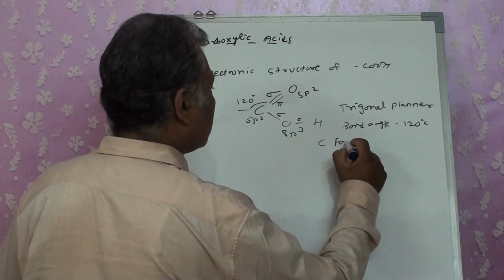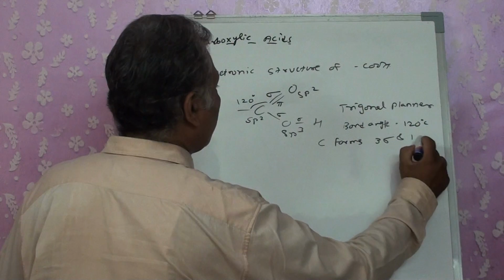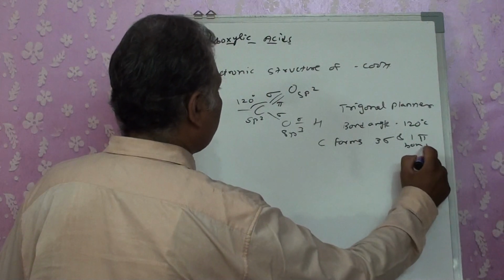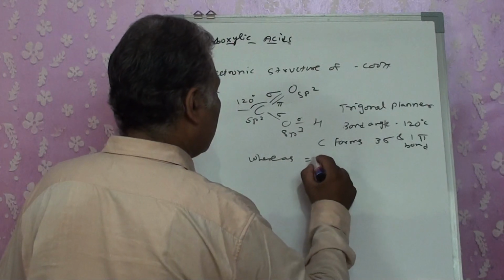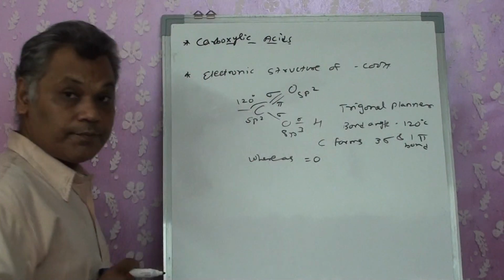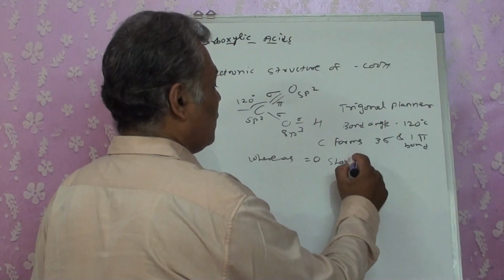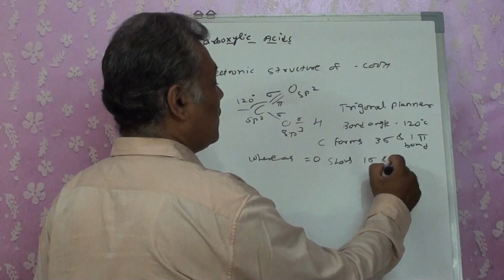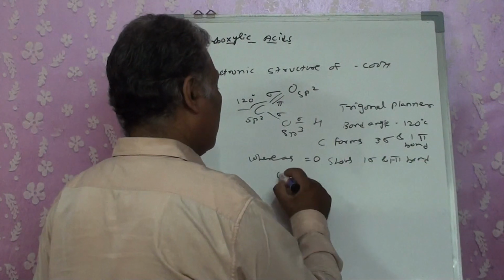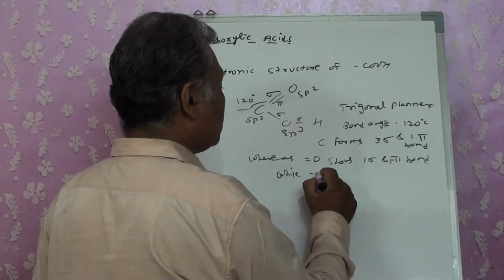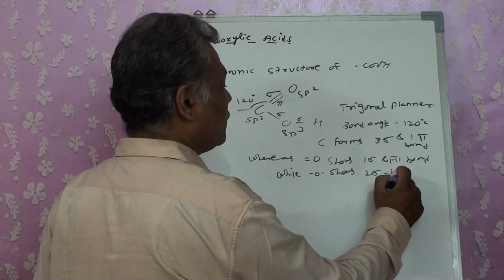Carbon forms 3 sigma and 1 pi bond, whereas the double bonded oxygen shows 1 sigma and 1 pi bond, while the single bonded oxygen shows 2 sigma bonds.